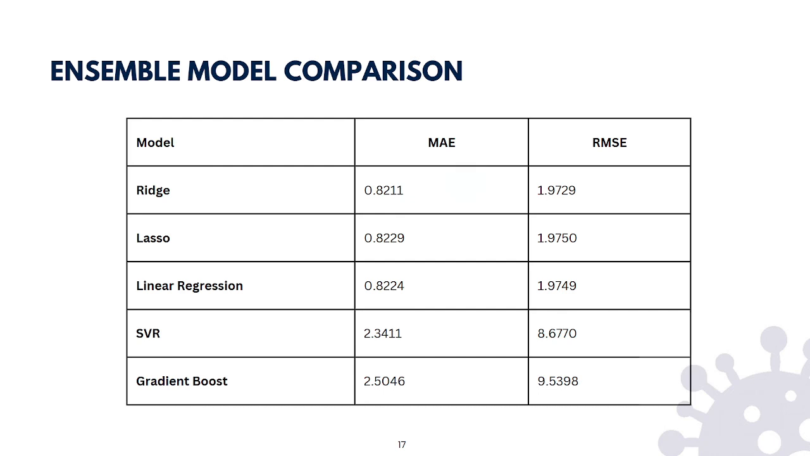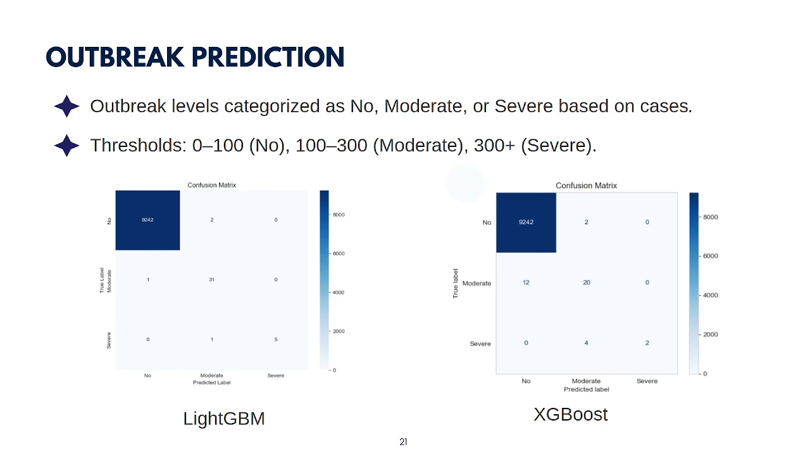Among the meta-models, ridge regression slightly outperformed the others, achieving the lowest mean absolute error and root mean squared error. It consistently produced better predictions compared to the other models, making it a strong candidate for real-world deployment. We also created an outbreak prediction model as well.